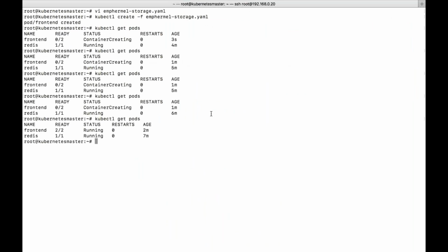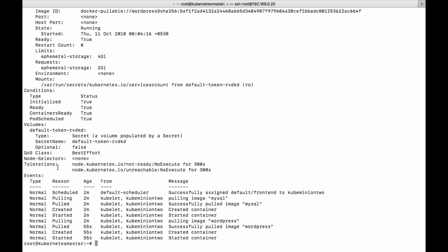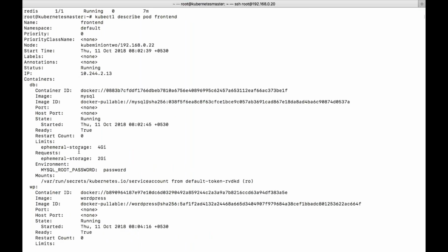Okay, so if you look at the YAML file of this, we have requested the ephemeral storage of 4 GB, and the resource request is 2 GB, and it might increase up to 4 GB based on the requirement.